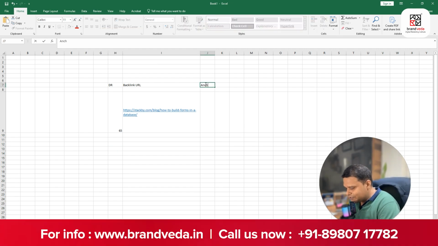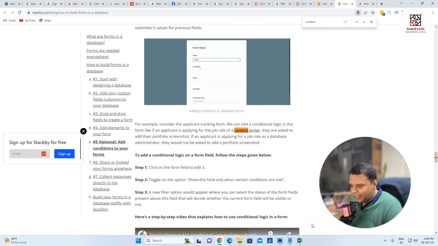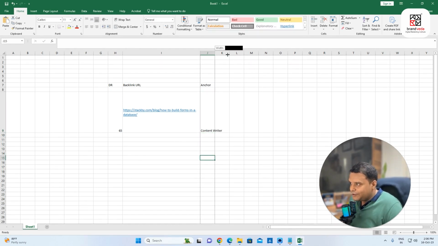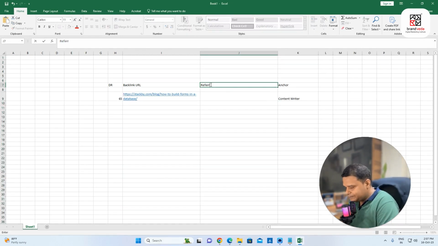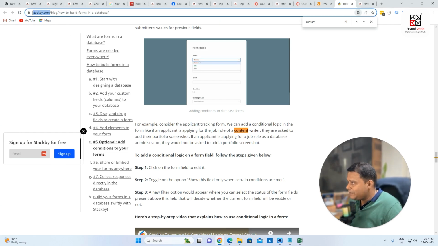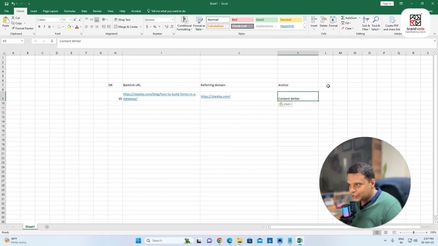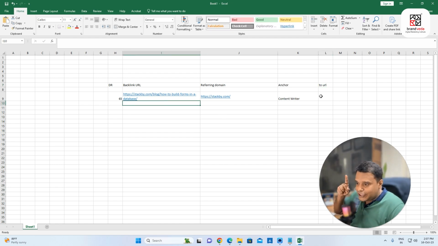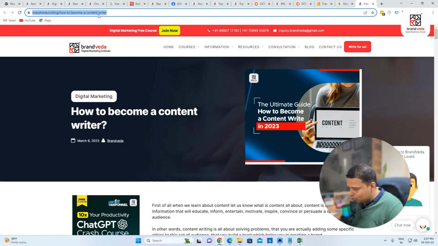And you can see that this is an anchor. An anchor is content writer. And the referring domain, if I add it, is stackby.com. This is the referring domain. Okay. And you can see that this is content writer. This is going to which URL? To URL. So from here, it's connected to this page, the how to become a content writer page. If I click here, I'm reaching here. So this is going here. So this is a backlink.